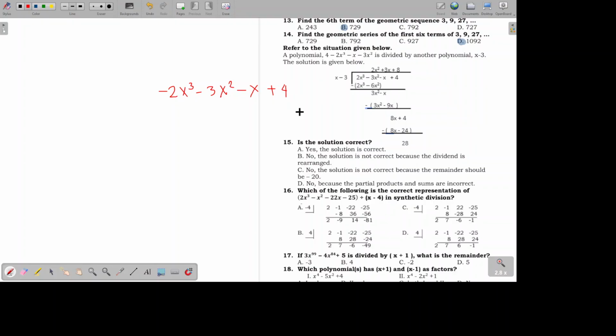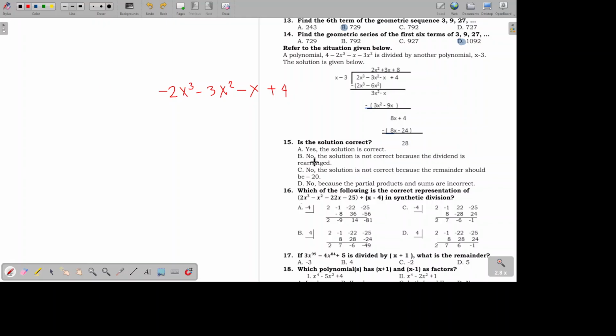Because we have to divide a given dividend while it is in standard form, meaning the exponents are in decreasing order. And after rearranging it, we can see that this is not like this one because it has 2x cubed, whereas we have negative 2x cubed. So, it's wrong right away. So, we cannot expect that the answer will be correct.